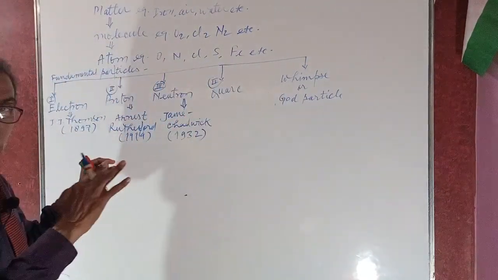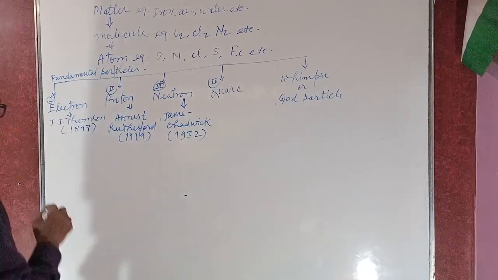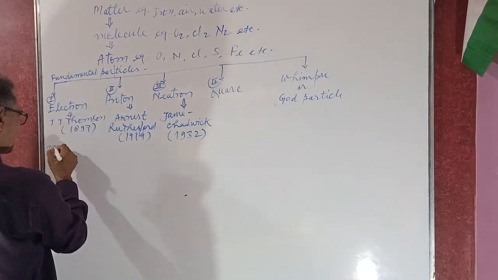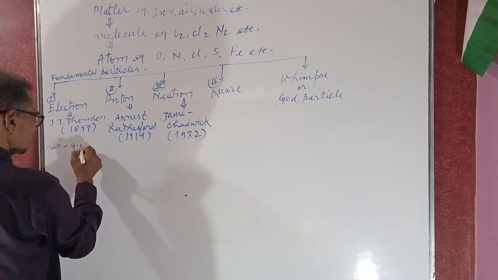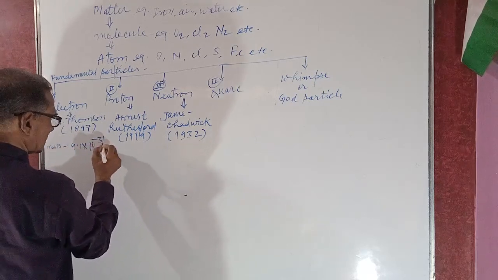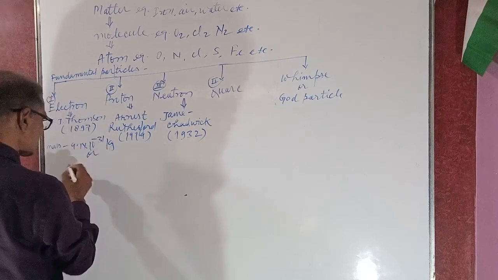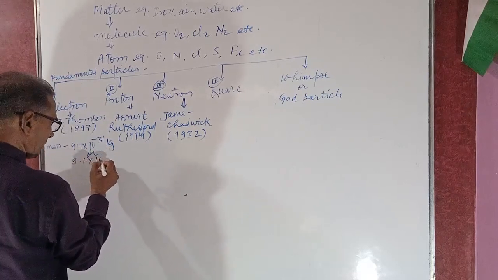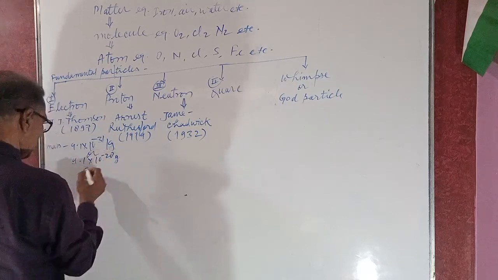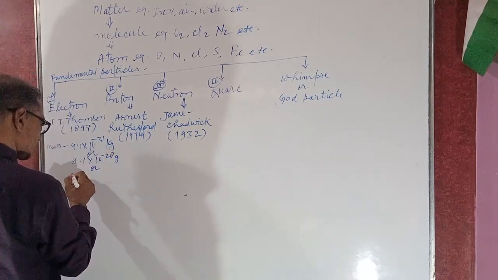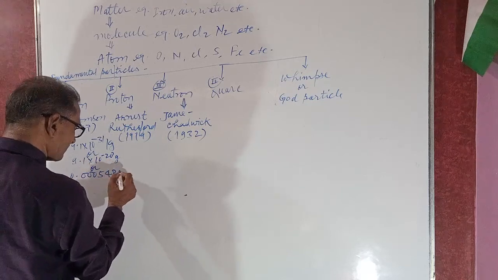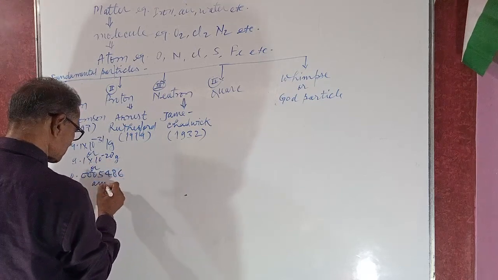It means I shall also explain all these fundamental particles at one time. What is the mass of the electron? The mass of the electron is 9.1 into 10 power minus 31 kg, or at the mu scale, 9.1 into 10 power minus 28 gram, or 0.0005486 AMU.